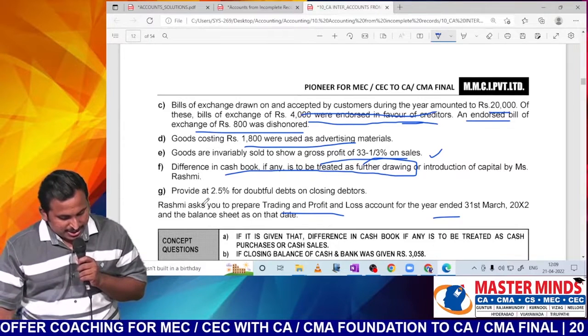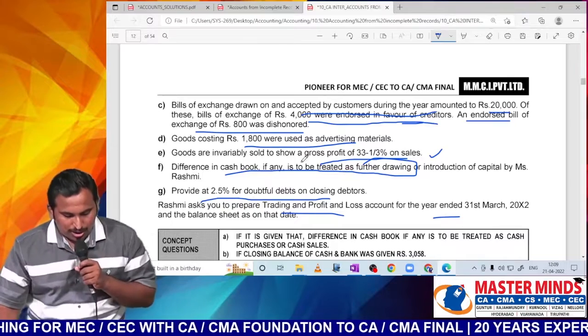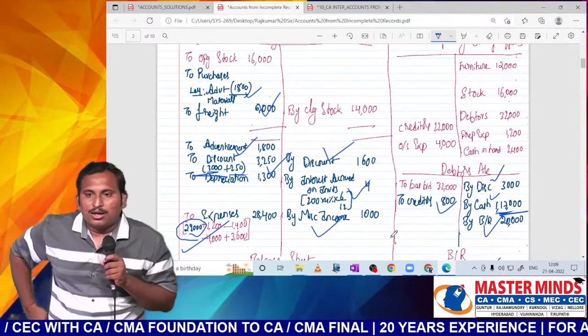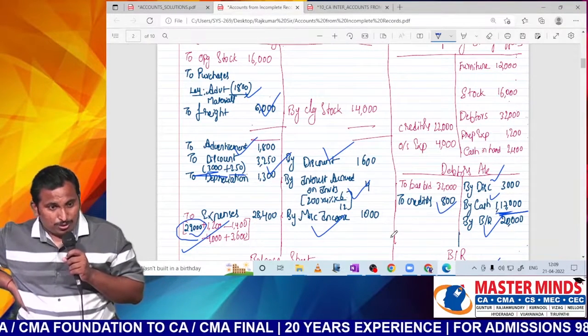Okay, right. Next, provide 2.5% for doubtful debtors on closing debtors. On whatever closing debtors there are, we should provide a provision of 2.5%. For that, first what should we know? Closing debtors.